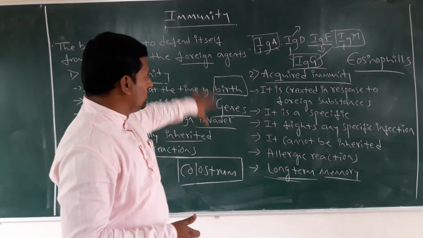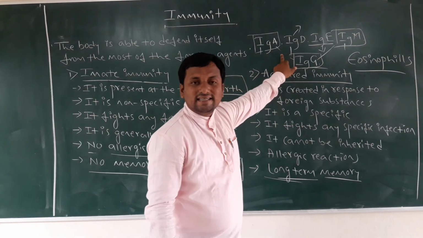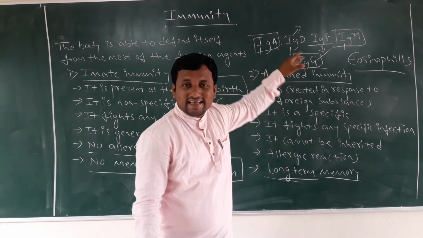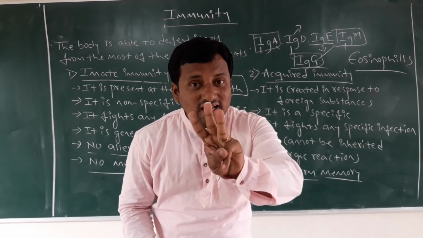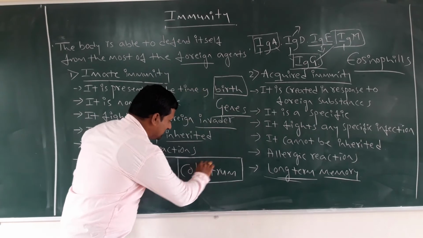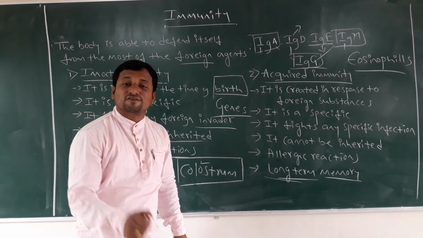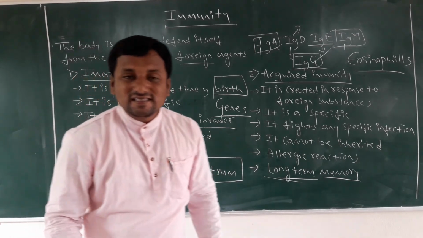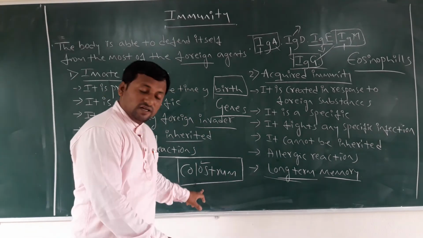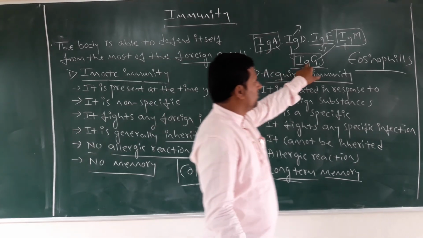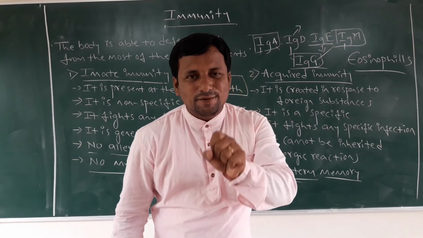You must remember these, and also remember the antibody molecules: IgA, IgG, IgM, IgE, IgD. Of these five antibodies, three are secreted in colostrum. In the initial days of breastfeeding, this yellow fluid is discharged from the mother's body. When it is fed to the baby, three antibodies enter the baby's body. So from birth the baby gets immunity powers.